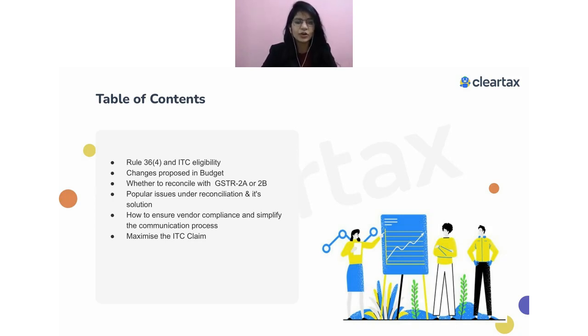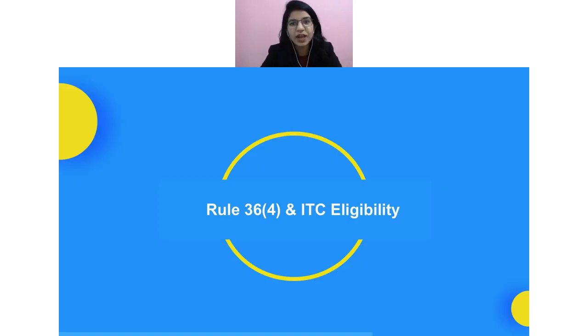We'll cover how to ensure vendor compliance, and at the same time we'll understand how we can maximize our ITC claim, which is a very important part of today's session. So we are going to understand that too. With this, I am going to cover Rule 36(4) and ITC eligibility.